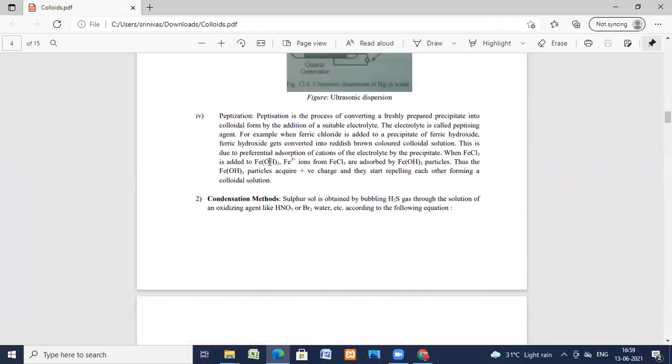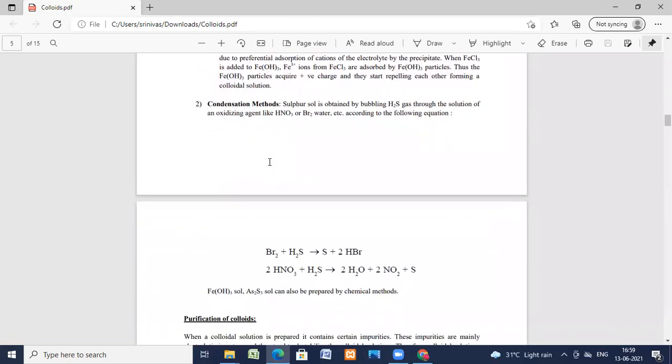Now coming to the condensation methods, the chemical method, I gave you the example, that is sulfur sol. It is prepared by bubbling H2S gas through the solution of an oxidizing agent like nitric acid, bromine water, etc. Using this, ferric hydroxide and arsenic sol can be prepared.